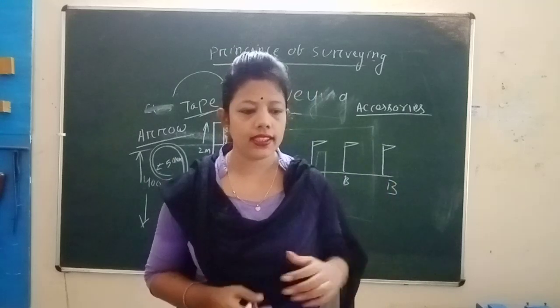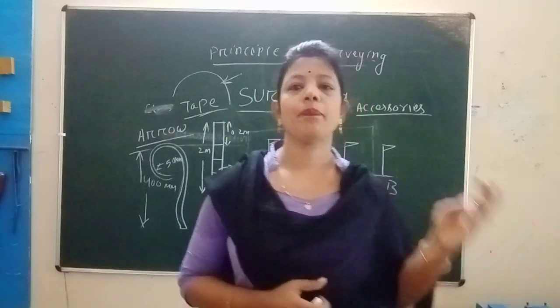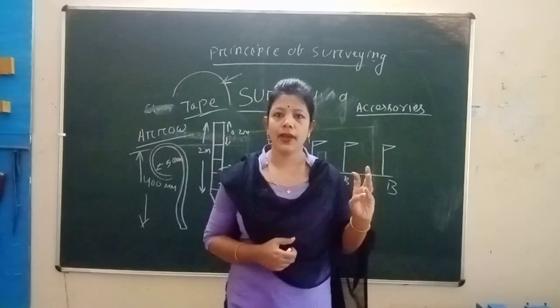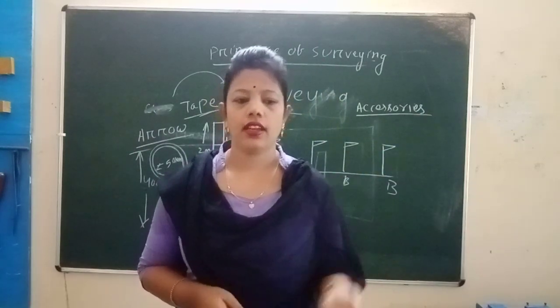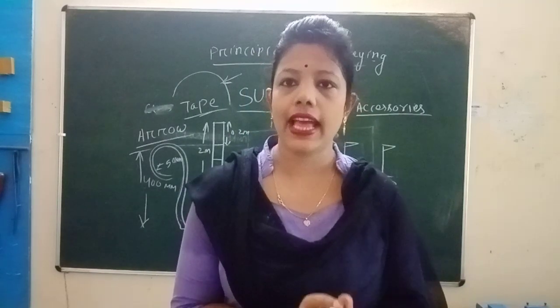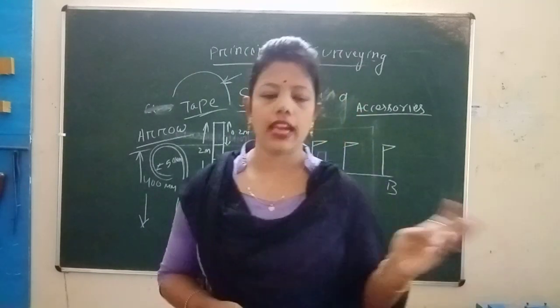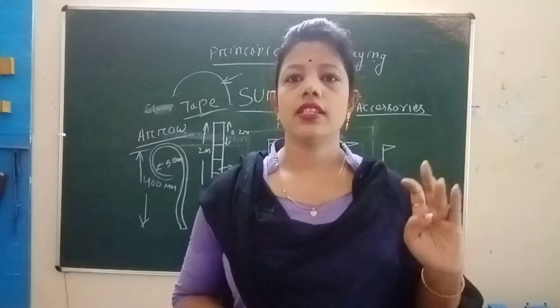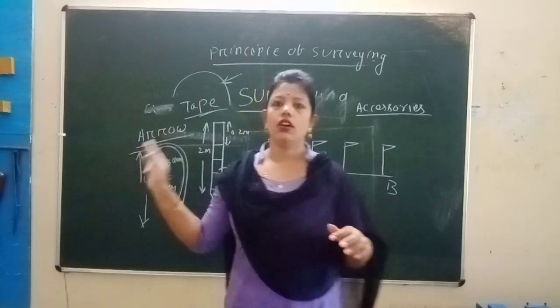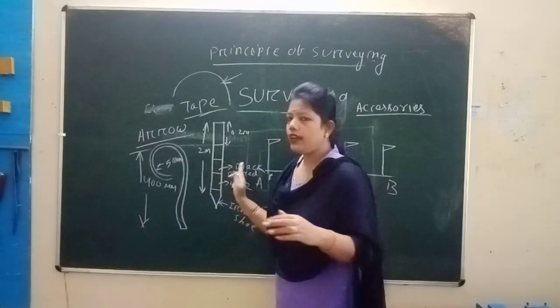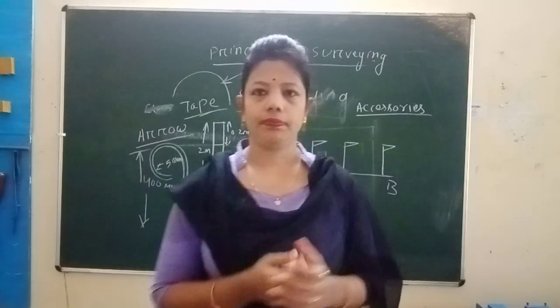The chains are: metric chain, steel band chain, engineer's chain, Gunter's chain, revenue chain. Tapes are cloth or linen tape, metallic tape, steel tape, invar tape. The use of an arrow is equivalent to the ranging rod.